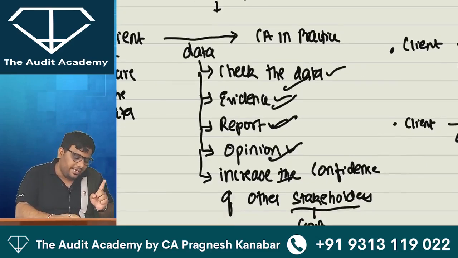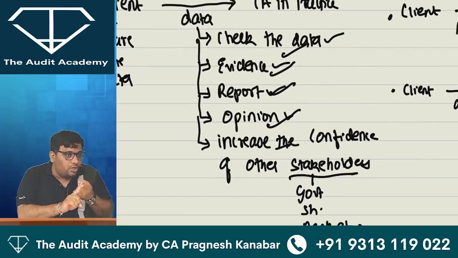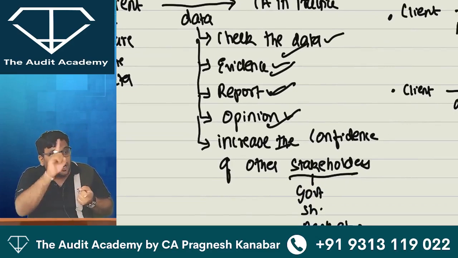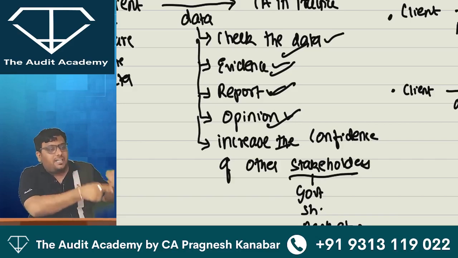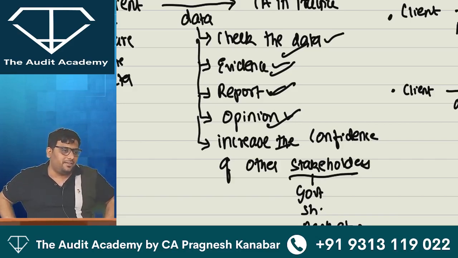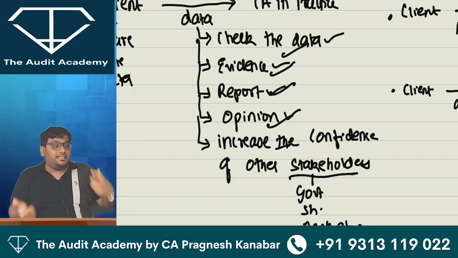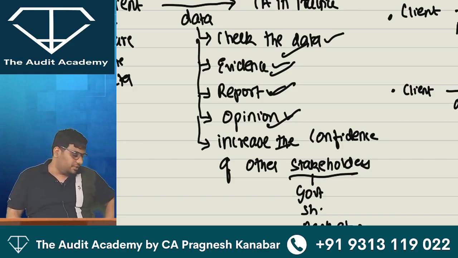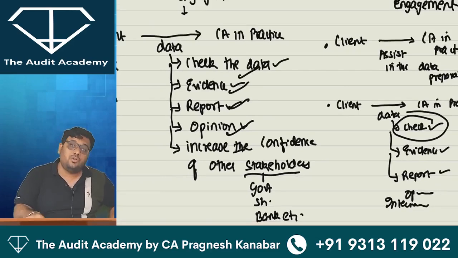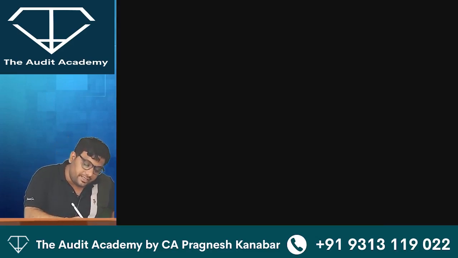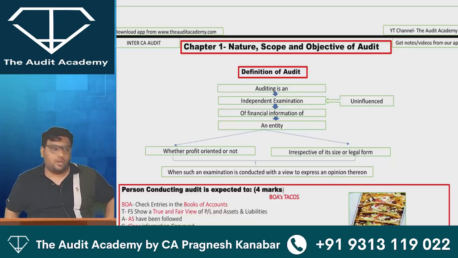In an assurance engagement, the report should be made for the purpose of increasing the confidence of stakeholders other than the management. Like my report should be able to increase the confidence of the banker, of the shareholder, of the government. Then it is an assurance engagement. Am I clear with this? Yes. All right. So now everyone, we are in the audit subject, and audit is an assurance engagement.